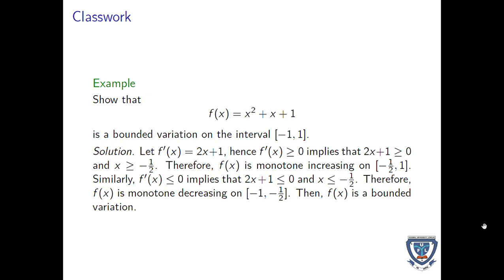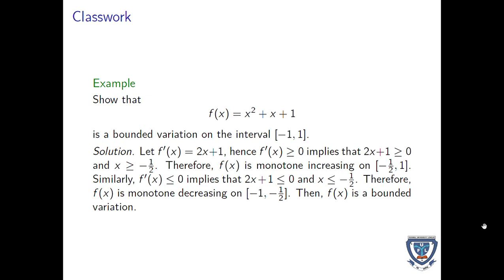Similarly, if the derivative is less than 0, it implies that 2x plus 1 will be less than or equal to 0, and x will be less than or equal to minus 1 over 2. Therefore, f of x is monotone decreasing on minus 1 to minus 1 over 2. Then f of x is of bounded variation.